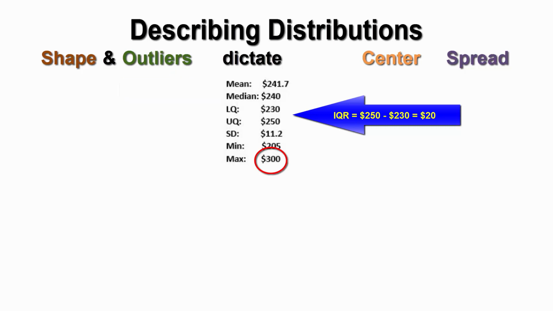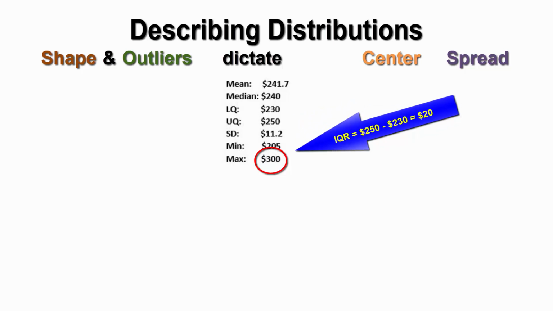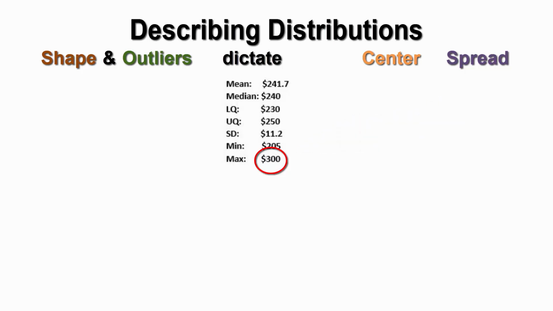Because the IQR is 20, if we add 1.5 times 20 to the upper quartile of 250,000, anything above 280,000 is an outlier. We know the max is $300,000, so we know that there's at least one outlier present. Now, while the mean average is not going to be affected too much by that because the mean and the median are relatively close, it's the standard deviation that we're concerned with. It could be rather inflated.